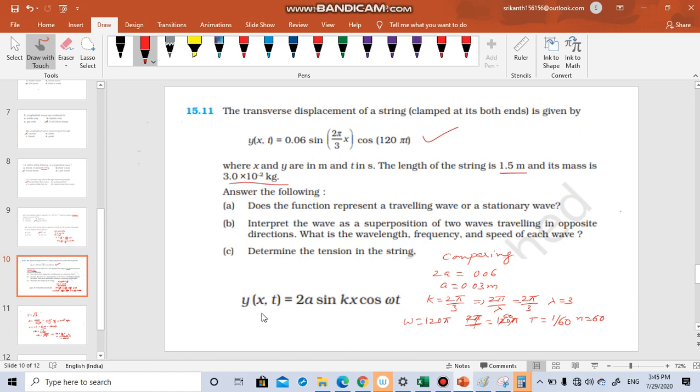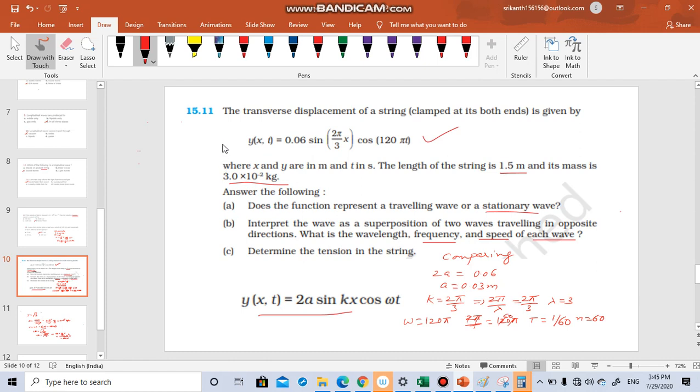For the wave to be a stationary wave, it should be in this format. You see this equation? Both are comparable, right? So it is a stationary wave. It is not a traveling wave. Interpret the wave as a superposition of two waves traveling in opposite directions. What is the wavelength, frequency, speed of each wave?